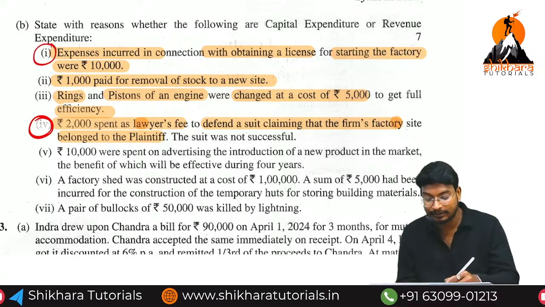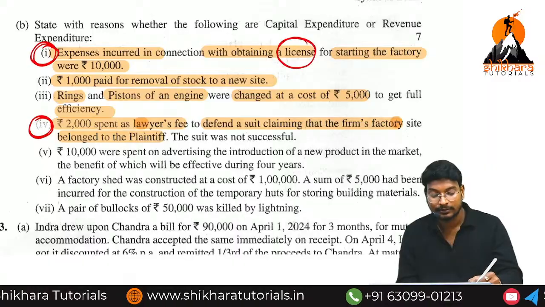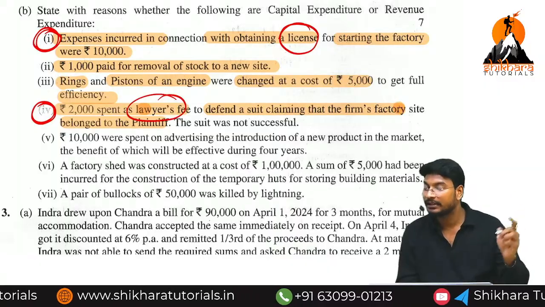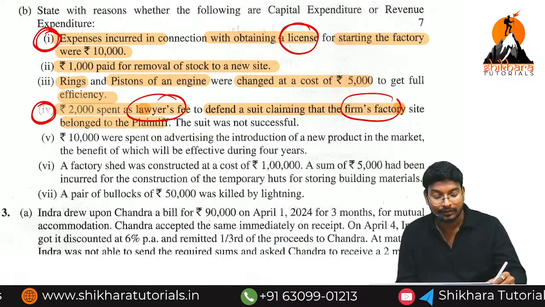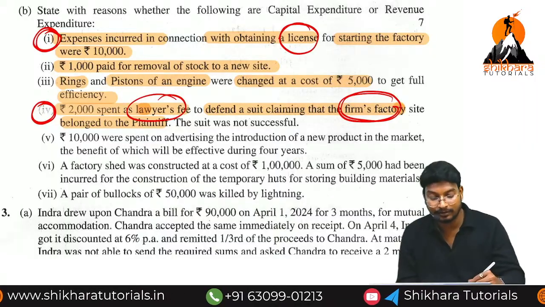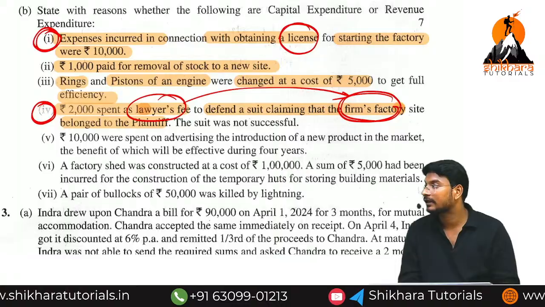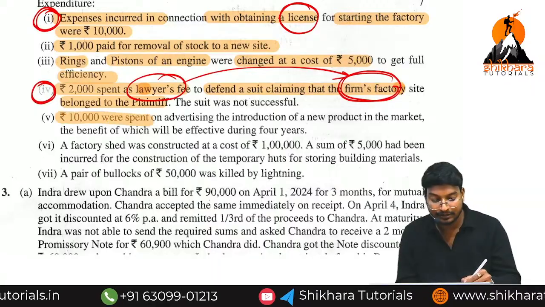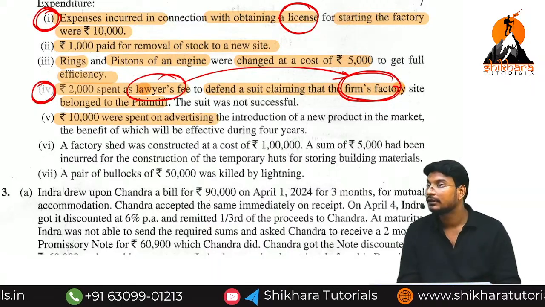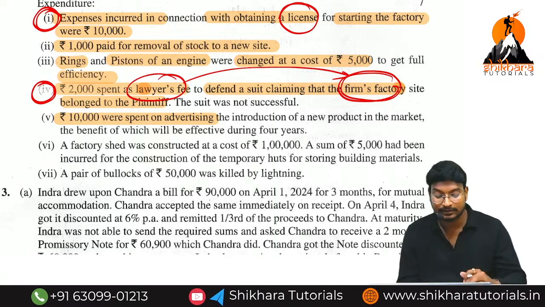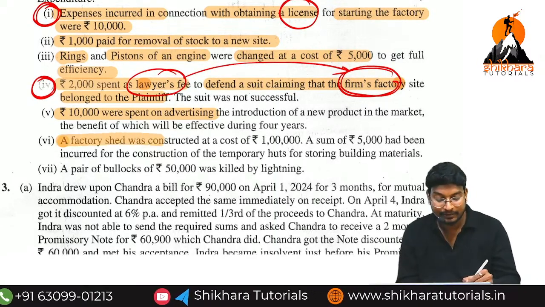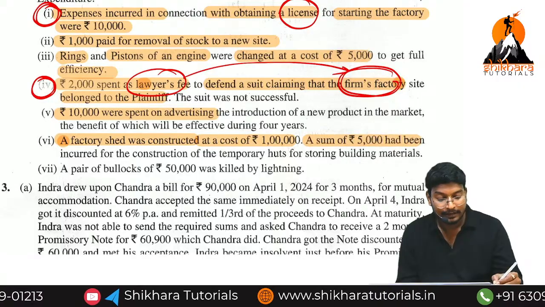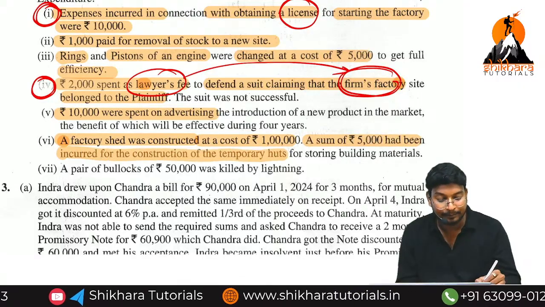Now here this is also an important point. License is called capital expenditure. Normal legal fee means revenue expenditure. Here the legal fee we are incurring is for the purpose of the factory, so for the purpose of a fixed asset, it is called capital expenditure. Okay, now next one. Rupees 10,000 was spent for advertisement. Advertisement means revenue expenses. A factory shed was constructed at a cost of 1 lakh. A sum of rupees 5,000 had been incurred for the construction of temporary huts.